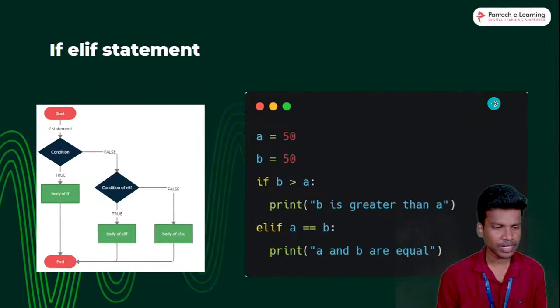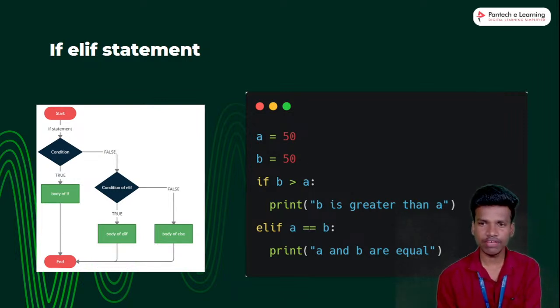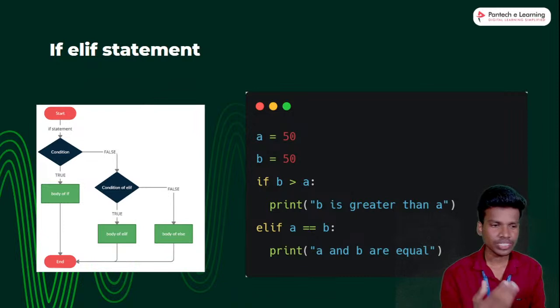statement. The elif statement is adding a new condition in between the if and else. Already we know if the condition is true, automatically the if statement will be executed. Once the if condition is false, then it moves on to the else statement. In between that, we are creating another condition. We will use the elif. The elif we can use multiple times. If we are creating multiple conditions, then we use the elif condition.